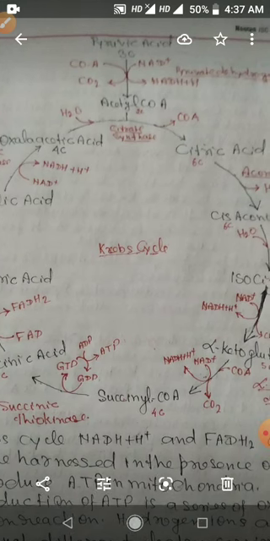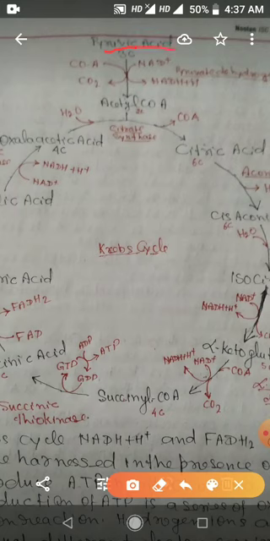Children, Krebs cycle you see here. This is the pyruvic acid which is produced as a result of glycolysis in cytoplasm of the cell. Pyruvic acid have to enter in mitochondria.